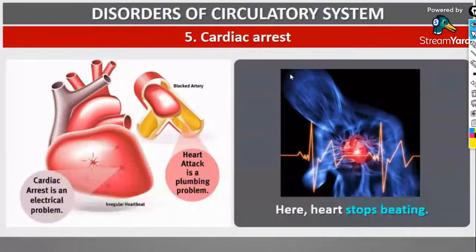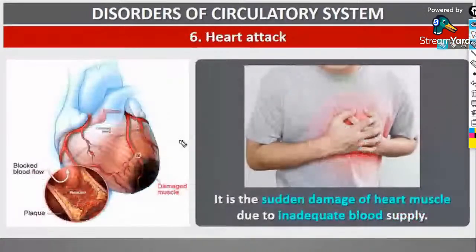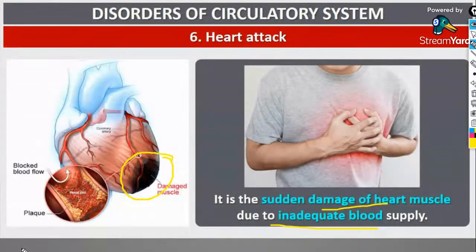So now let's discuss heart attack. It is the damage of heart muscle due to inadequate blood supply. The heart fails to pump the required blood, so the heart muscles get damaged, and that results in a heart attack. If you look here, you can see how these muscles are damaged. Hope that's fine. So that's all about heart attack as well.